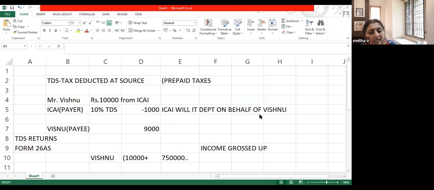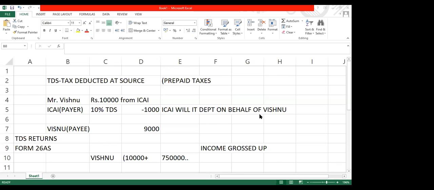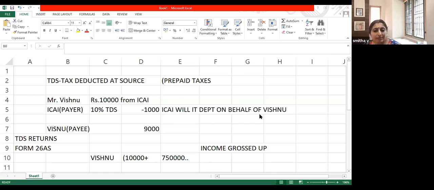Abbas, 26AS is a form which shows who are the various persons who have deducted TDS from my payment. 26AS is a statement which shows who all have deducted TDS. ICAI would have deducted TDS when making payment. Lakshya would have deducted TDS when making payment. III would have deducted TDS when making payment. Many of my clients would have deducted TDS on making payment.